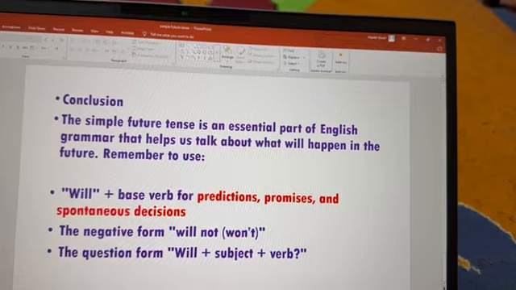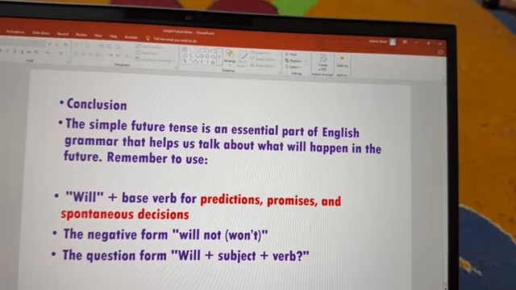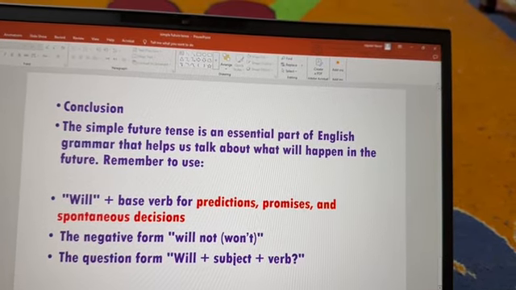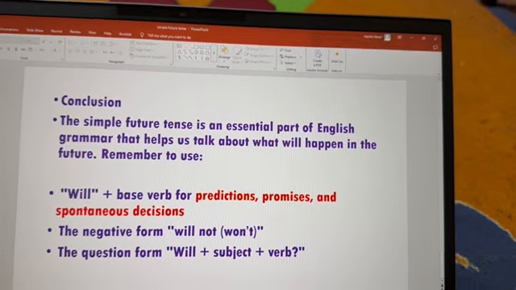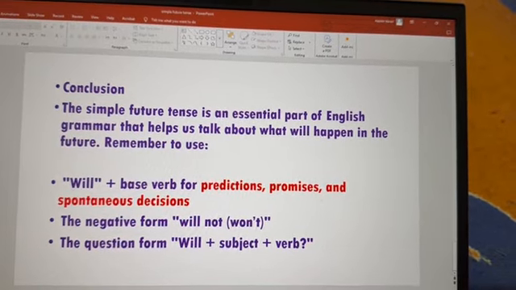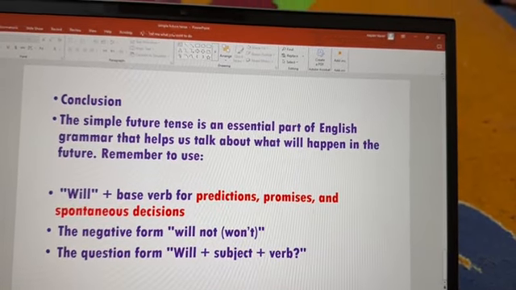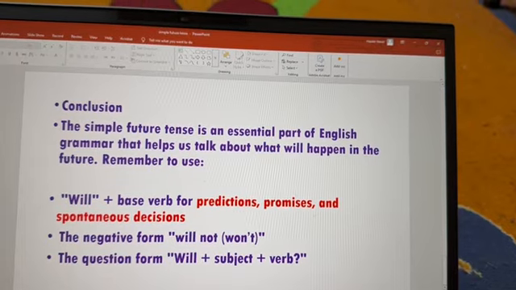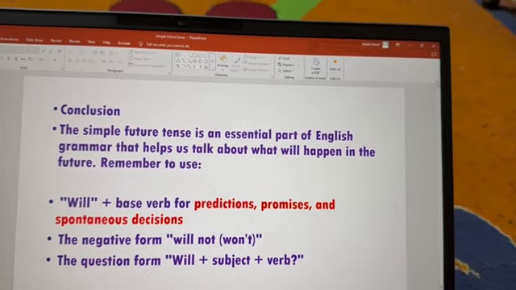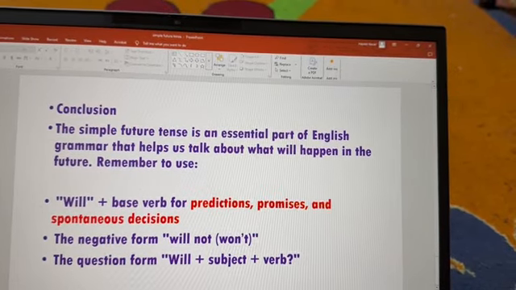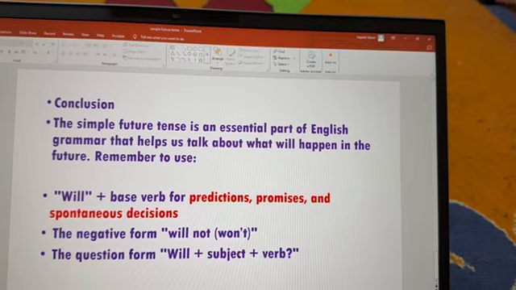So all these things should be expressed using will. Do not use going to if you want to express predictions, promises, or spontaneous decisions. These uses are exclusively dedicated to will.